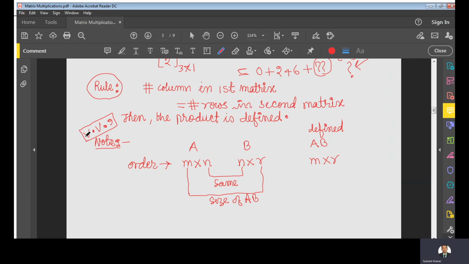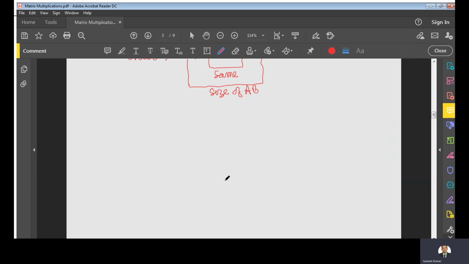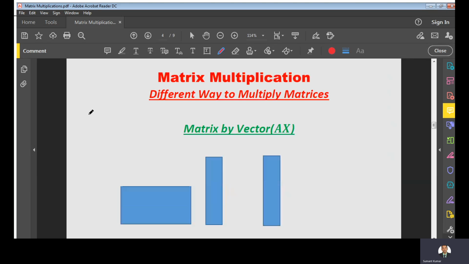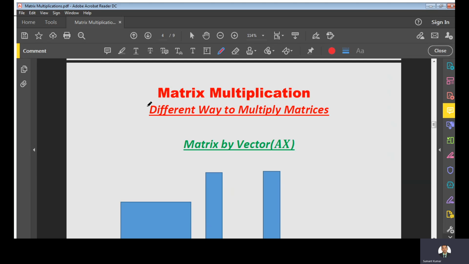No, this is not the only way, right? We can have three other methods to multiply two matrices. So let us take a look at those methods. Before going to that, one more thing you can say here,